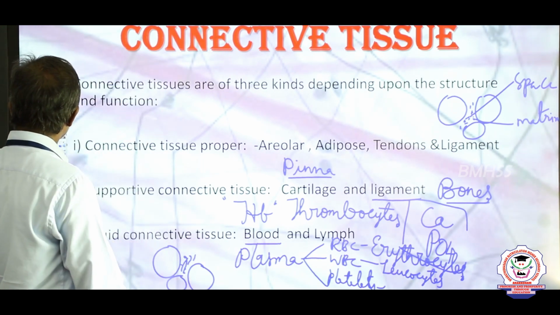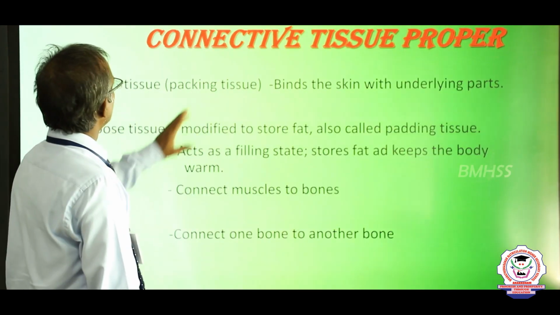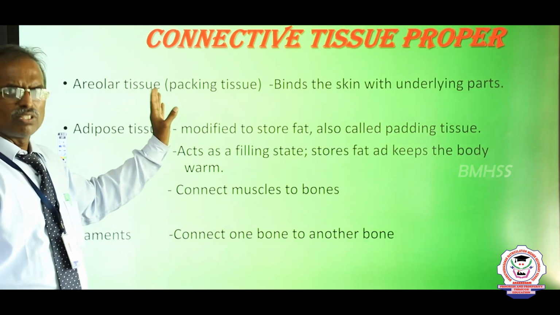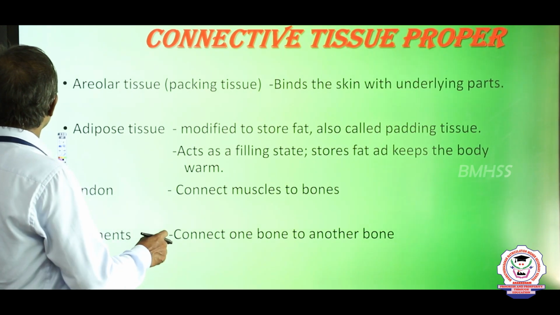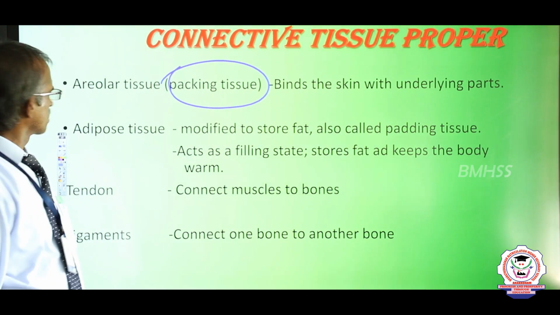Right. Now, connective tissues, the types we learnt already. Let us sum up. Areolar tissue, what is the other name for areolar tissue? Packing tissue. This is a one mark question, a NEET question.